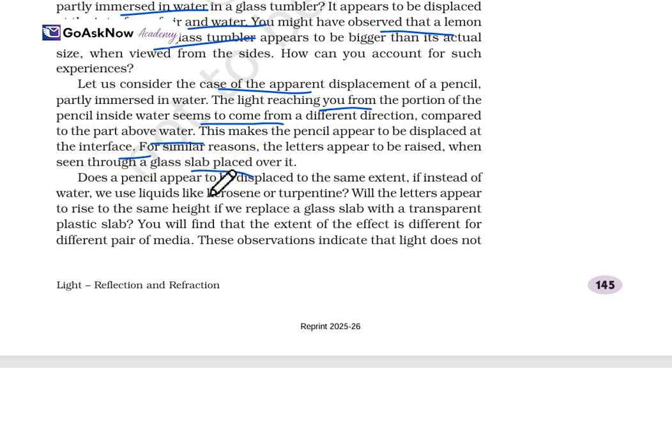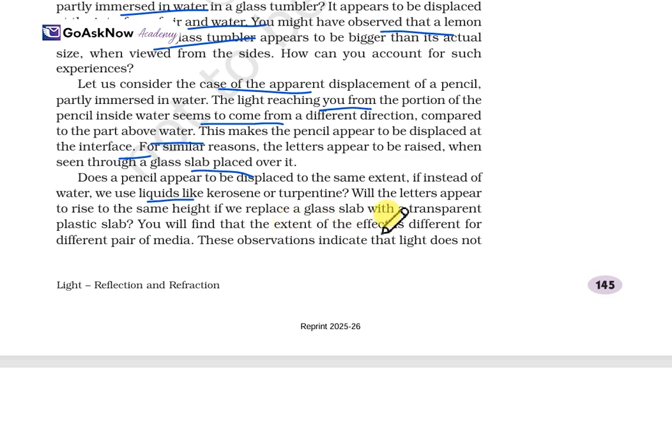Now, does the pencil appear to be displaced? This is an activity-based thing. And if instead of water we use a liquid like kerosene or turpentine, will the letters look raised to the same height? Try replacing the glass slab with a transparent plastic slab.